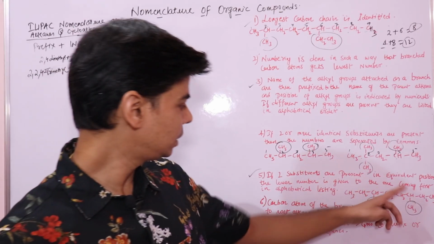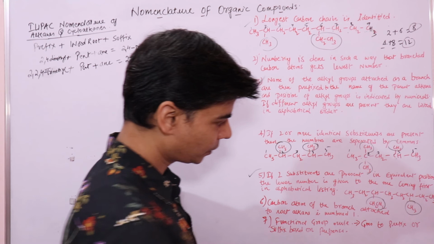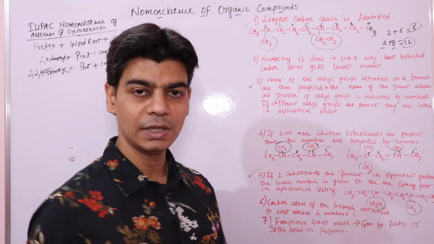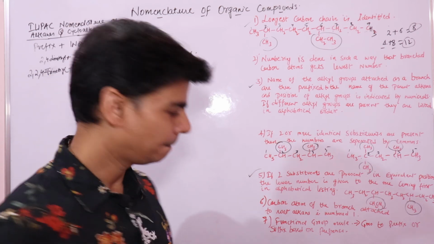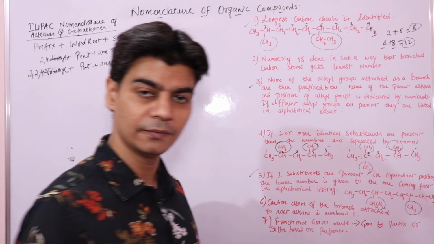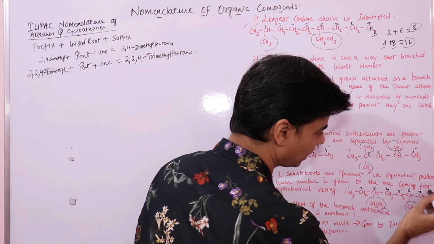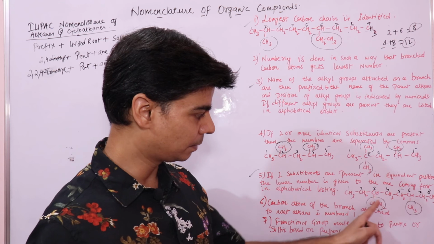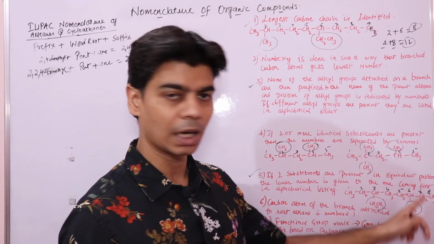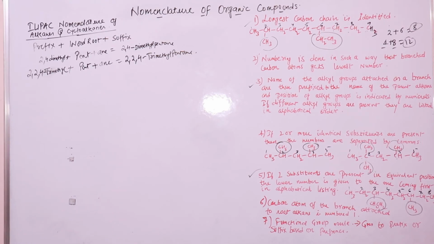Lower number is given to the one coming first in alphabetical order. So we will start numbering from the side from which ethyl gets the lower number, because E comes first, then M. So ethyl would be given a lower number. We'll start numbering from here, 1, 2, 3, 4, 5, 6, 7, 8. So ethyl will get the lower number, third, and methyl will get a higher number, right?